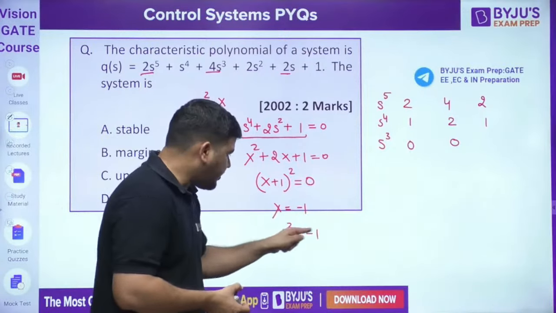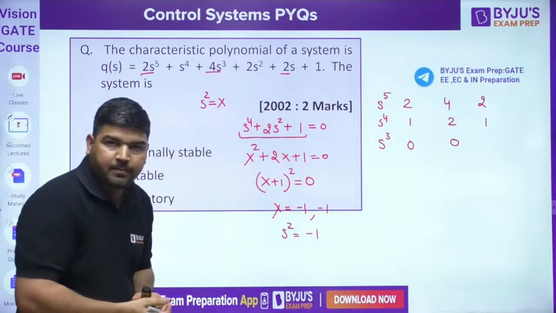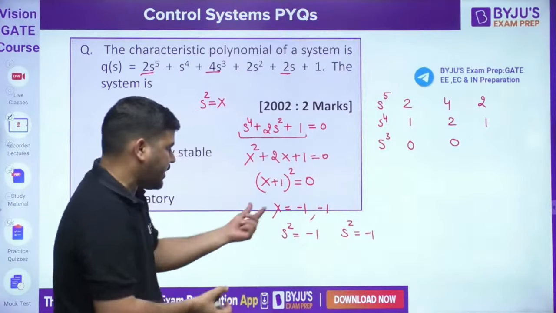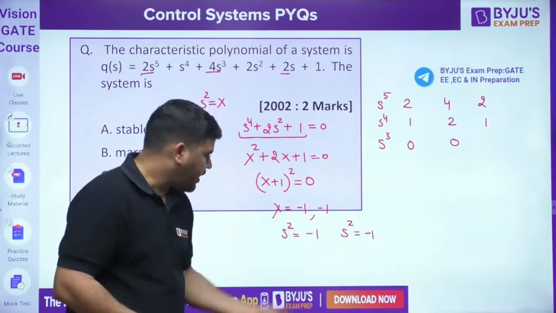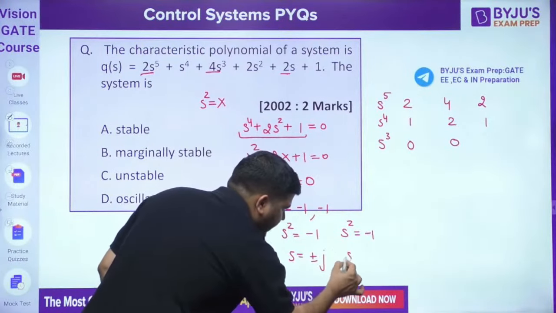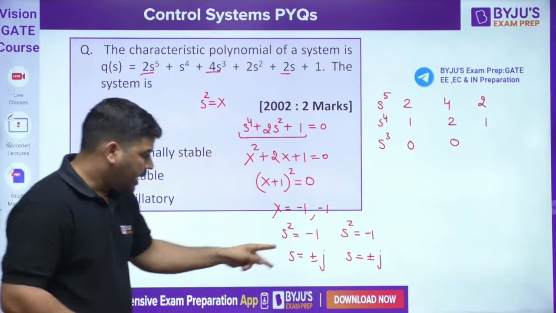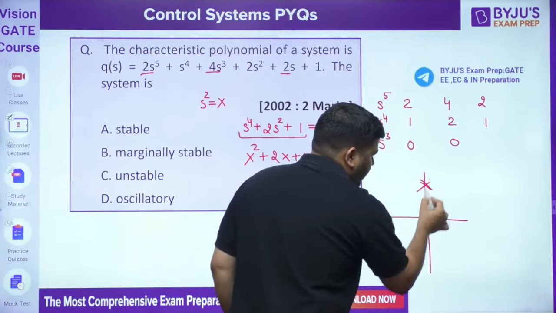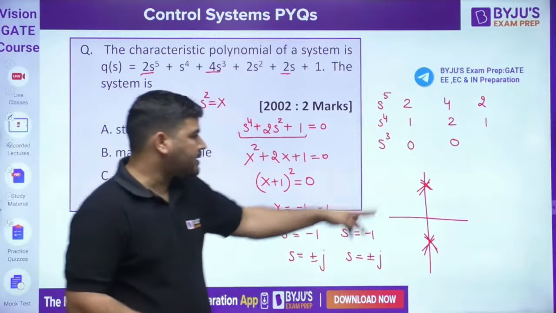Since x is s square, there are two roots actually, minus 1 and minus 1. So s square equals minus 1, and the other s square is also minus 1, because x has two values, minus 1 and minus 1. Both roots are the same. Now if you calculate s, it will be plus minus j, and here also plus minus j. So from the auxiliary equation you get the 4 poles of the system, and those 4 poles are on the imaginary axis and they are repeated. At plus j you have 2 poles, at minus j you have 2 poles.